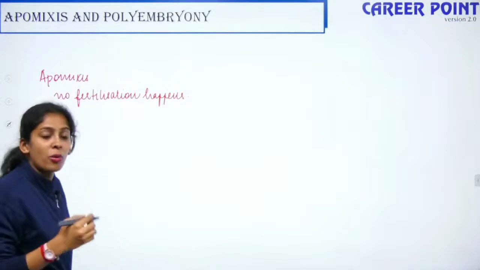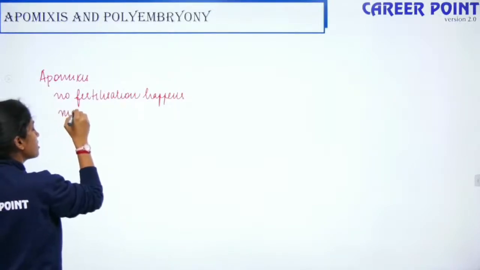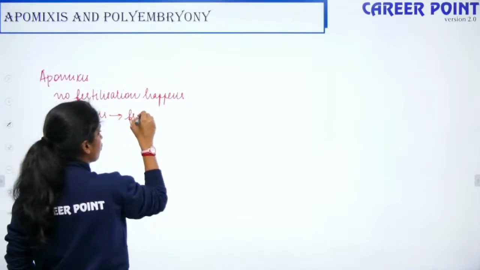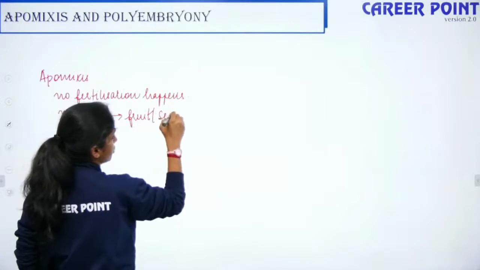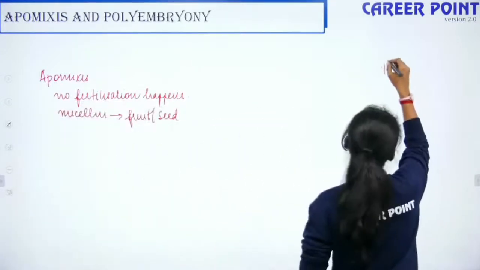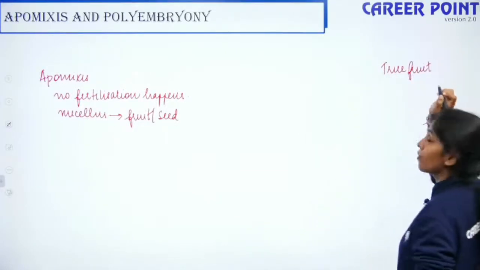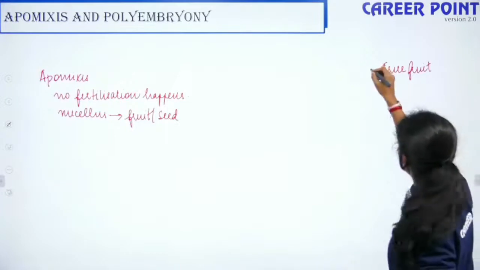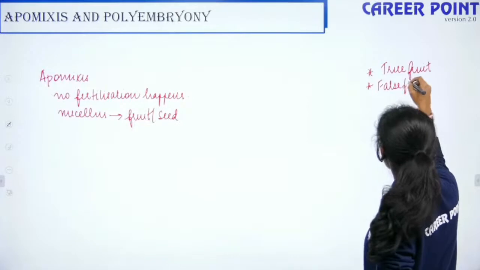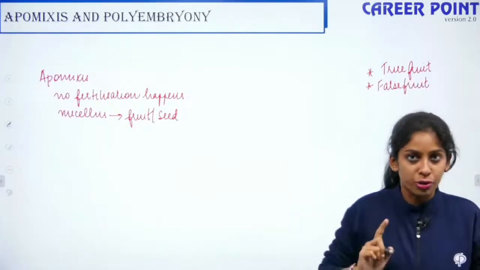Okay, then how is the fruit formed? So the fruit is formed when the new cell participates in the process of fruit or seed formation. So you have true fruit, where you have proper fertilization between the male and the female gamete. Then you have false fruit. False fruit is when the fertilization happens but the thalamus contributes.